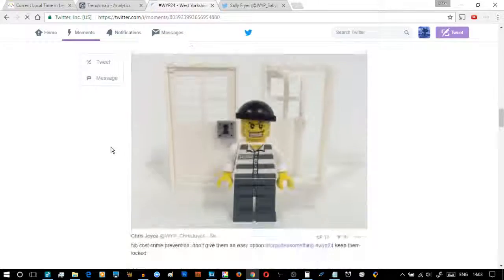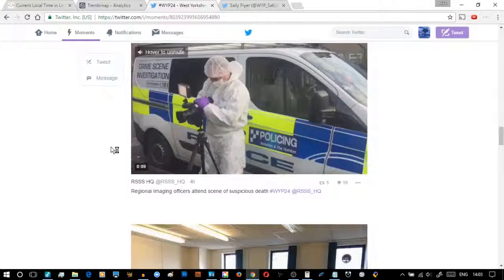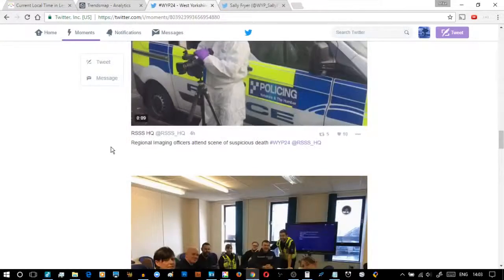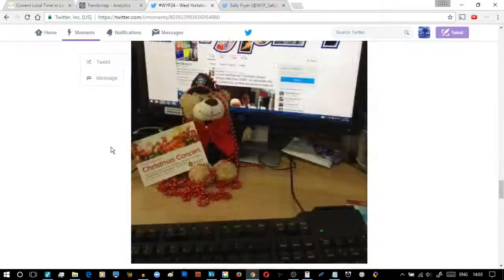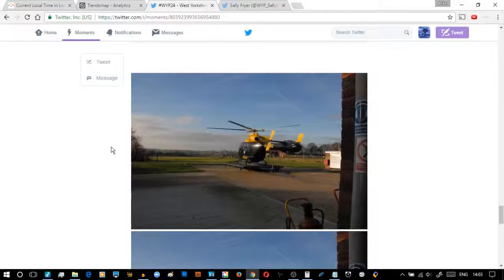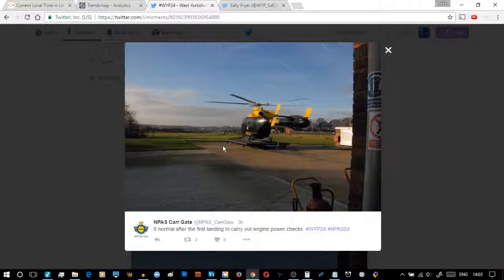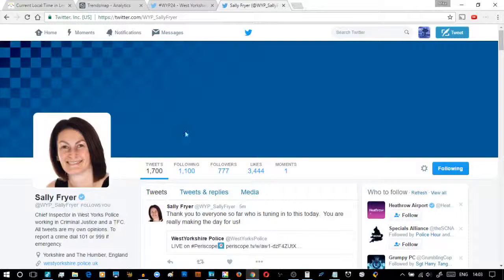In other words, a very similar web experience to a web page. I'm scrolling with my mouse wheel and I go down and I carry on like that. And if I click an image, then what happens? The light box opens up and I get my image. That's it for that. Then we go on to the next one here from the Chief Inspector.